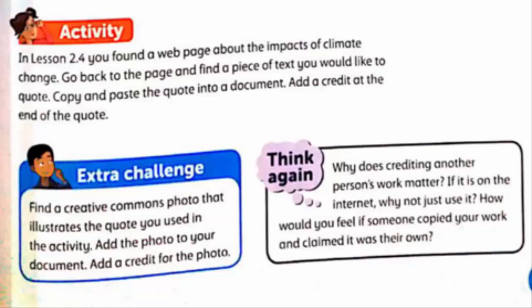If you are working very hard on some project or assignment, and someone else comes and claims that all the hard work you have done is useless, and he or she snatches all the credit, it will be very disappointing for you. So for that reason, whenever you are using someone else's work, always give them some credit because they deserve it. Okay? And that is also an ethical way.